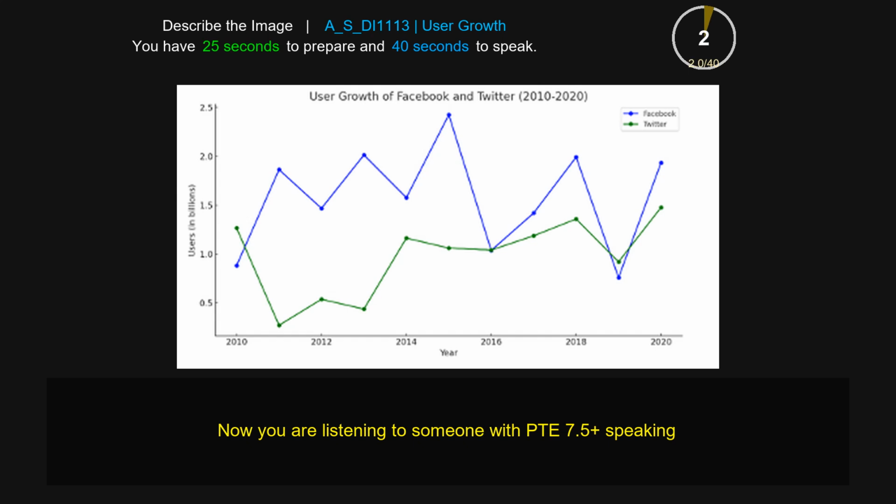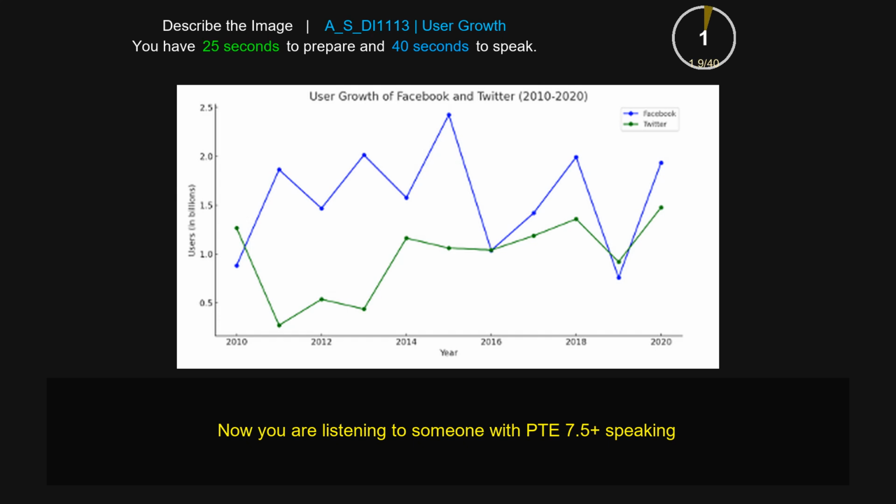The image provided is a line graph that gives information about the user growth of Facebook and Twitter in 2010 to 2020. While the x-axis talks about the years between 2010 to 2020, the y-axis talks about users in millions. It is evident that Twitter is at its minimum value in 2011 at 0.2 billion and highest in 2020 at 1.5 billion users, while in 2012 the users are 0.5 billion. Overall, this image describes the user.